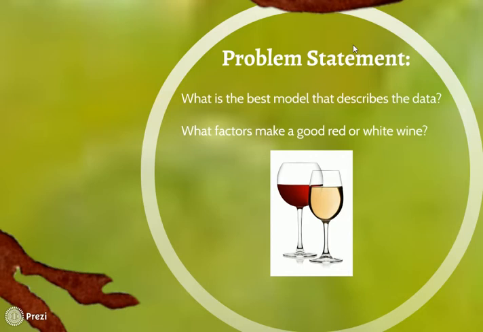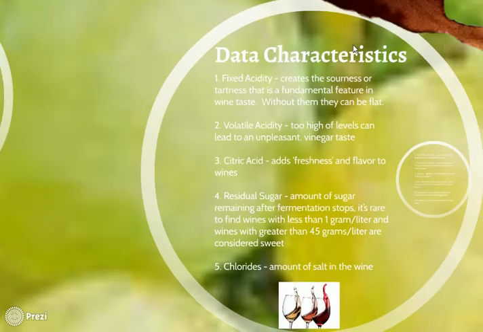The problem statement that we are discussing here is which model predicts the best wine quality, and what factors make a great red wine or a white wine. The data characteristics that we are considering here are the fixed acidity; volatile acidity, that is, high levels of volatile acidity make an unpleasant vinegar taste; and the third is the citric acid, which adds freshness and flavor to the wines.